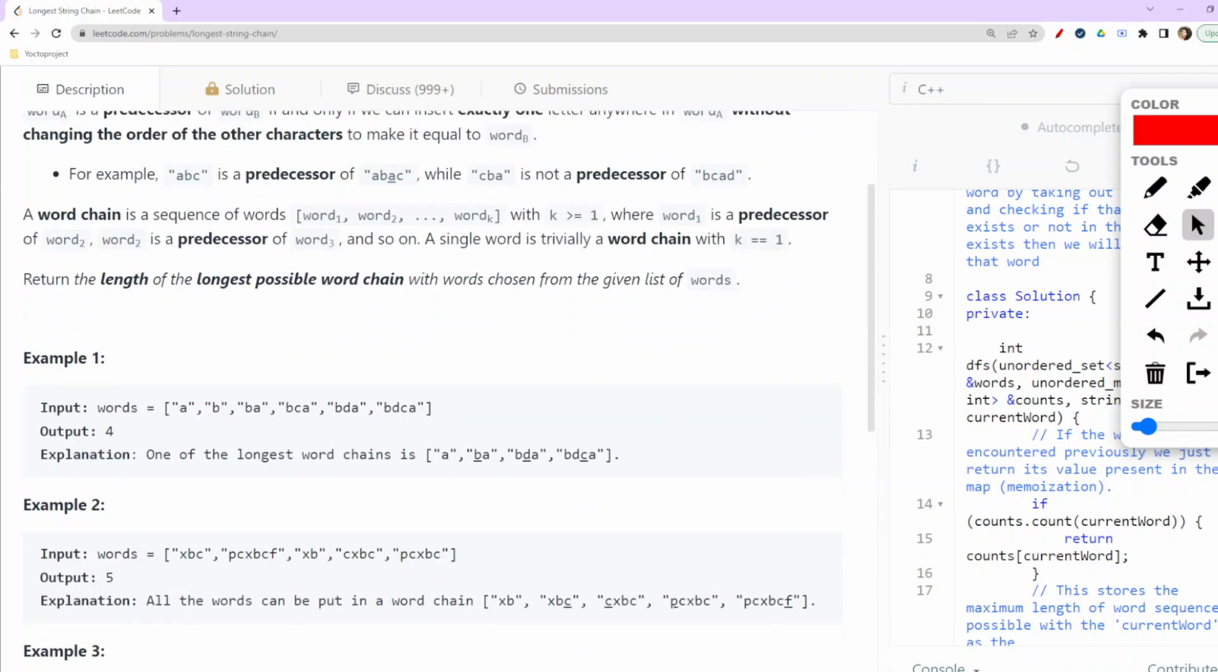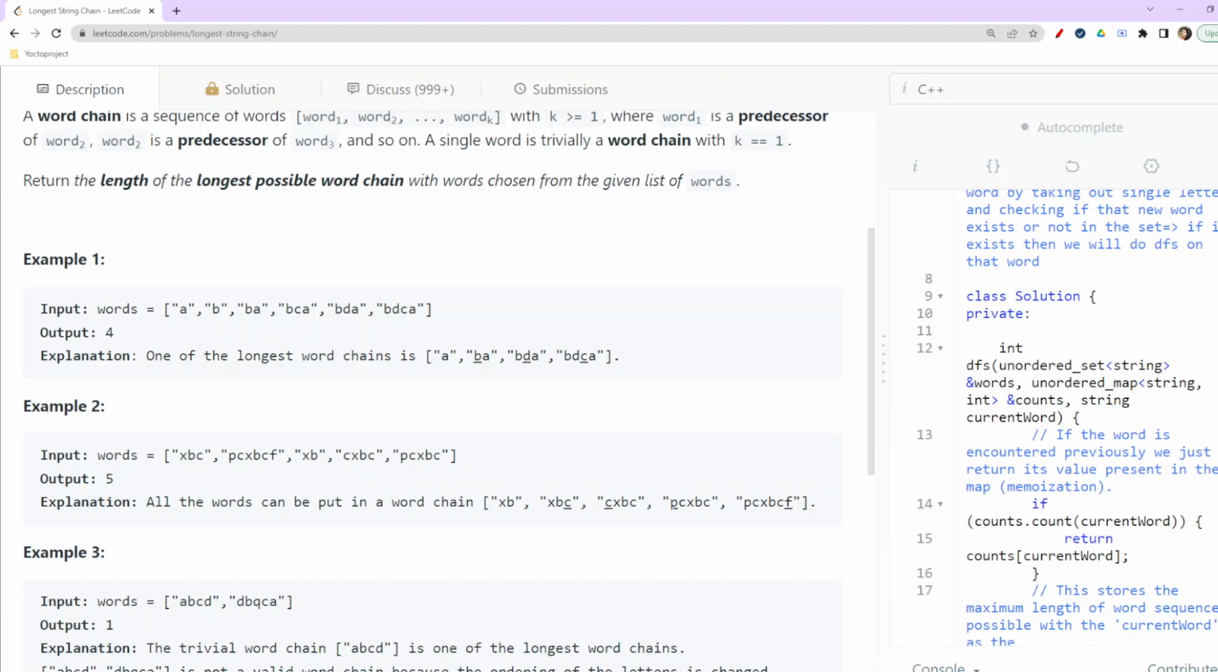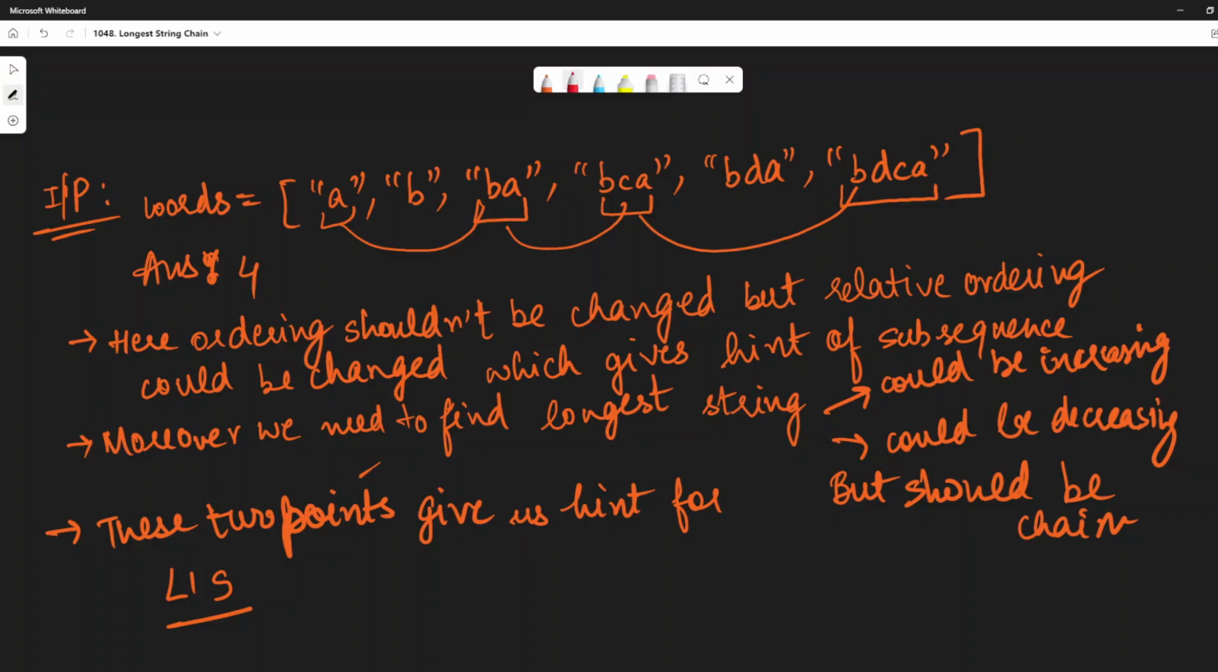So now the next thing is these words which are given to us. Now let me show the explanation which I have created, as you can see. The word which could be formed from A could be BA, then BCA, and then BDCA, right? These all could be formed, and even this could have been formed: BA, then not this BCA, basically this BDA, and then this BDCA, because then also the relative order is maintained.